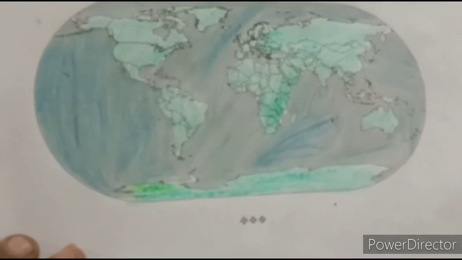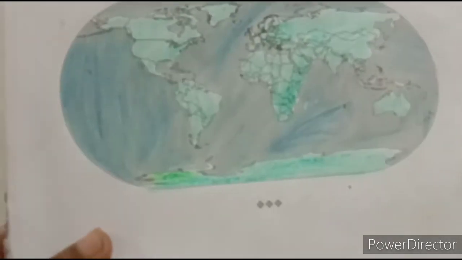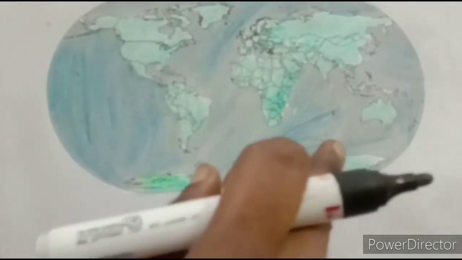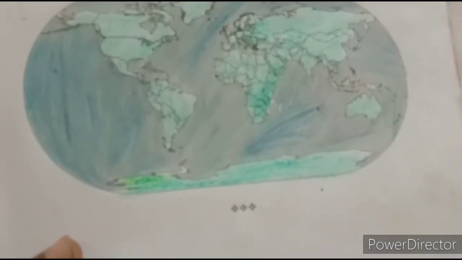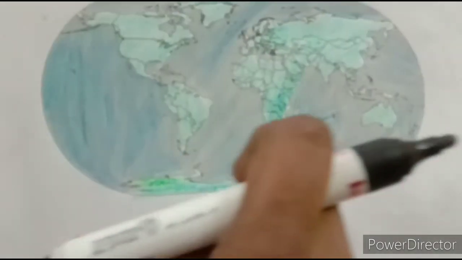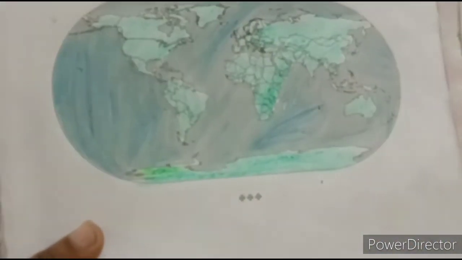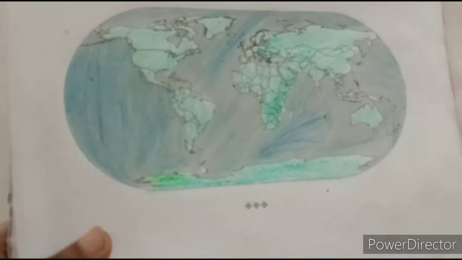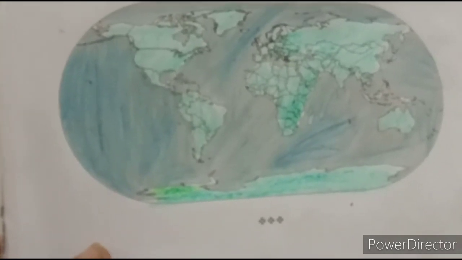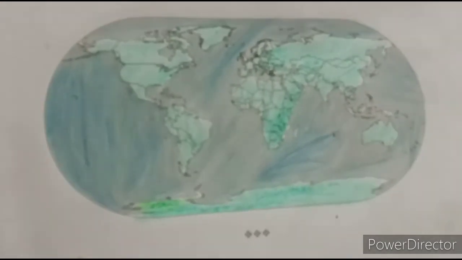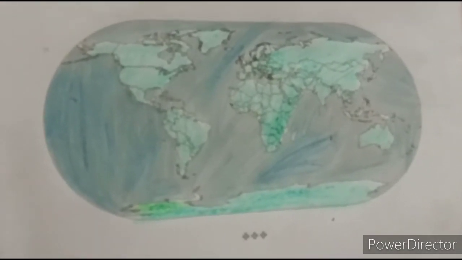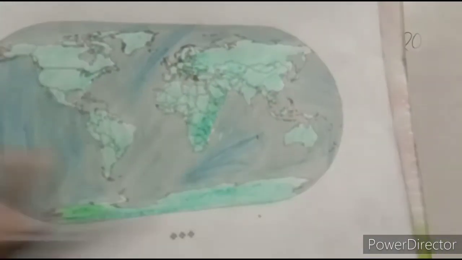Student, as you see, I have colored here, this portion I colored in blue because these are the water portion, and you have to also color this all portion in blue because these are the water portion, and those I color green here, this all portion is land. So you have to also color green in land portions. These are the all are the land portions.